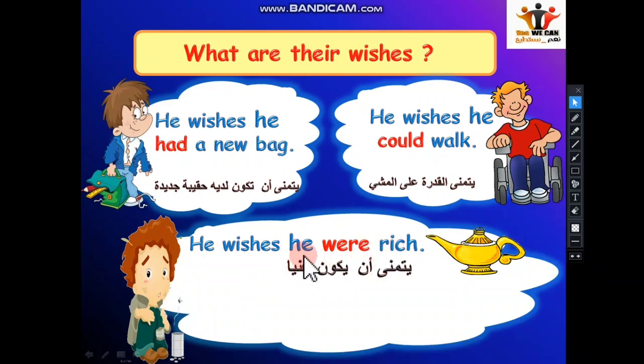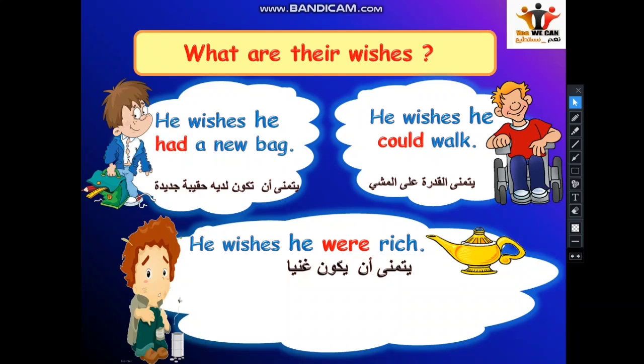Normally here, you may say, teacher, why do we use were with he? And we know that the verb to be in the past, we say he was. But please pay attention, this is an exception for the lesson of wishes. In wishes we can say he were rich, or I wish I were rich. He wishes he were rich. It's correct. Clear? Here this is an exception. This is an exception for the lesson of wishes.